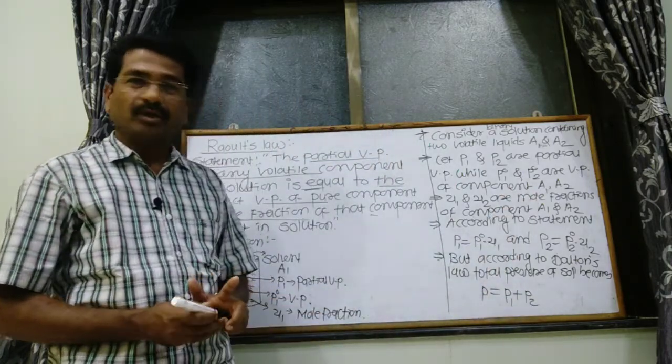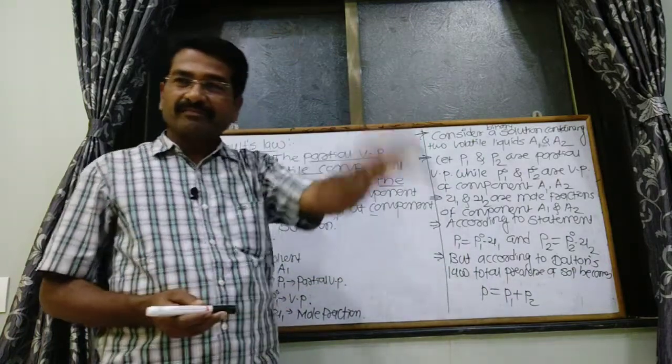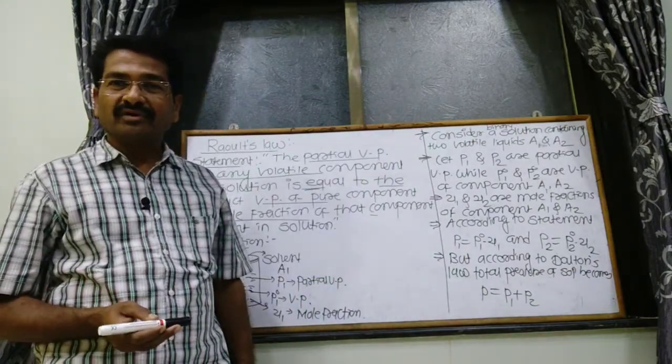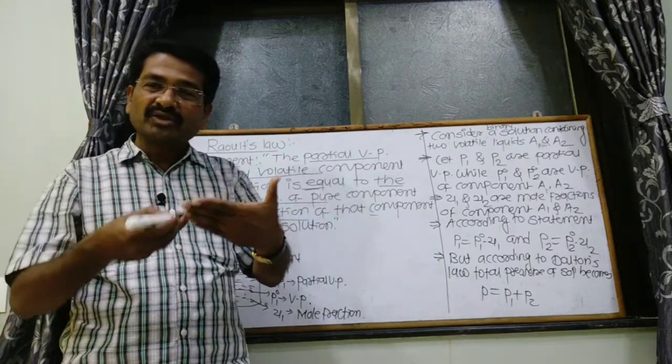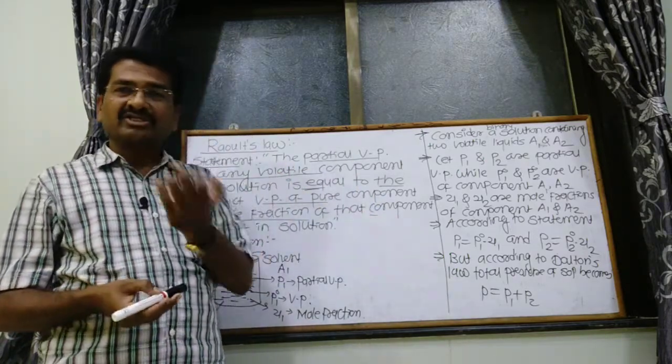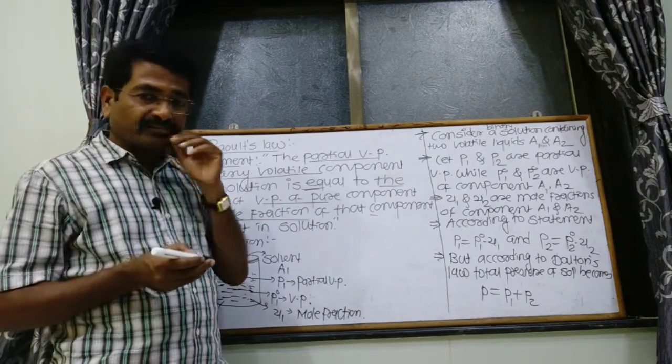P1 is for the vapor pressure of the solvent and P2 for the vapor pressure of the solute. Both vapor pressures are combined together to form the vapor pressure of the solution.